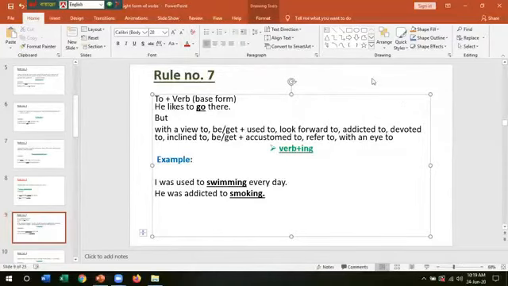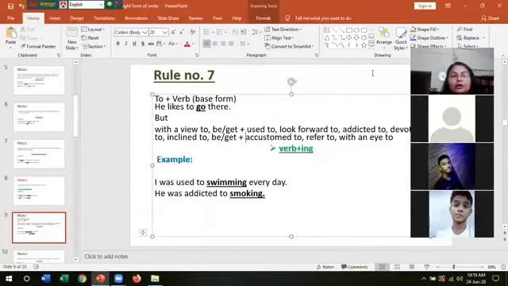You see, I have given many examples, and in the books you may find only 2 or 3, but here I have given more or less all. So if there is to, but verb plus ing form will have to be used. It is also a very important rule.